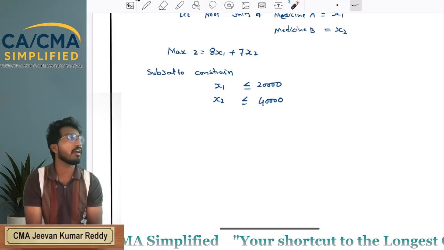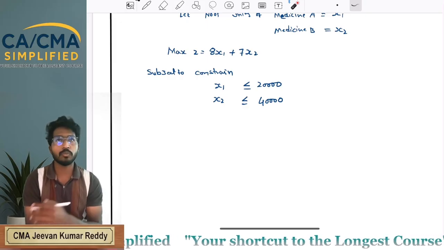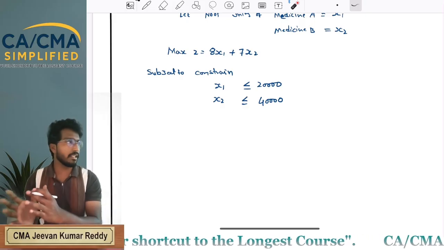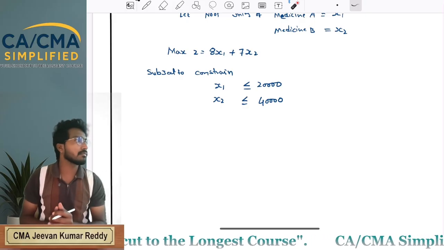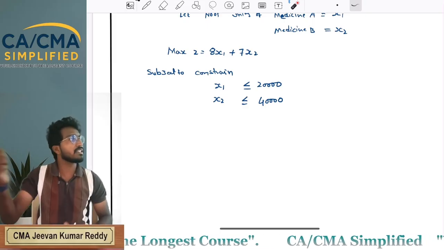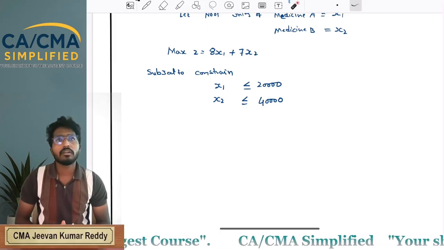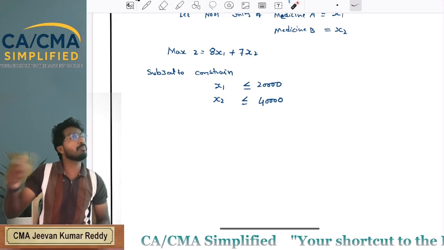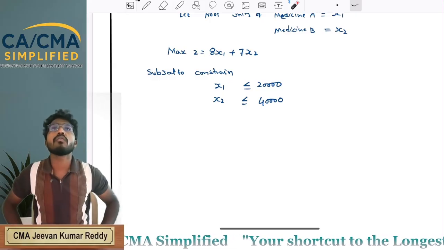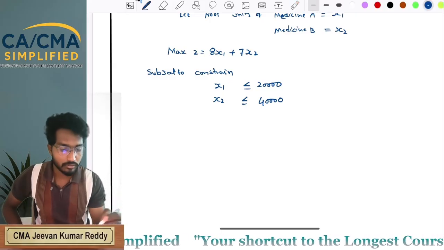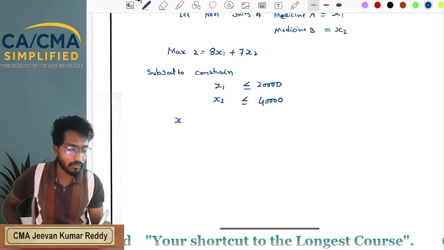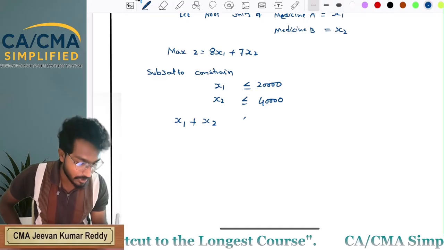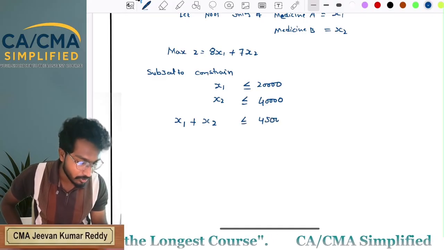In total we have 45,000 bottles, used for both A and B. After manufacturing the medicine, we fill the bottles, and the same bottle is used for medicine A as well as medicine B. So the number of units of X1 plus the number of units of X2 must be less than or equal to 45,000.